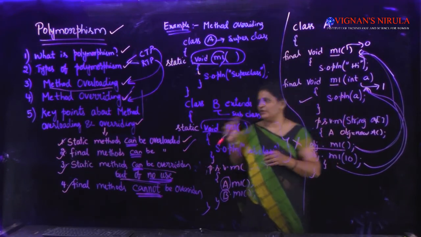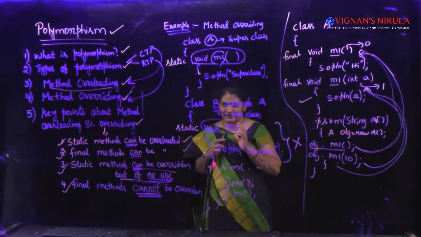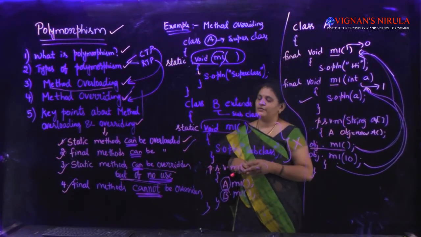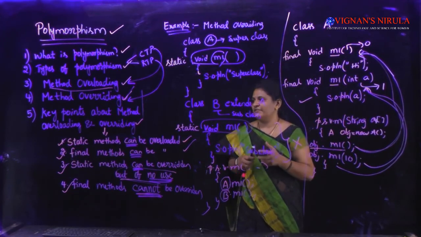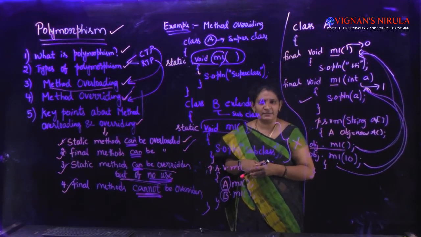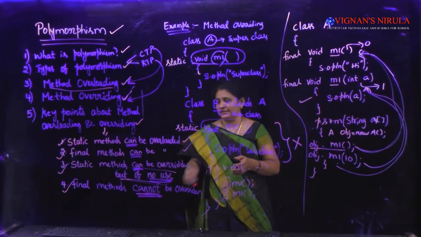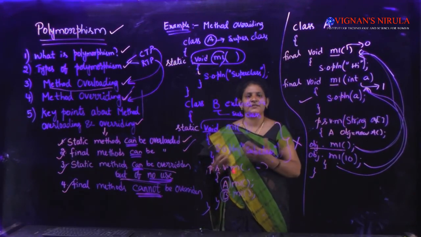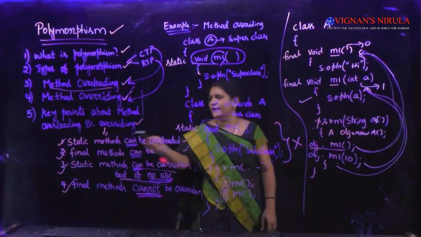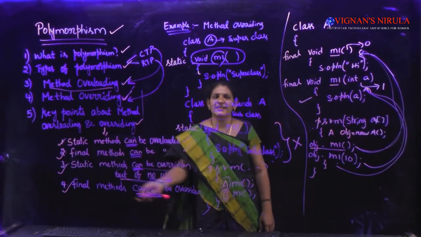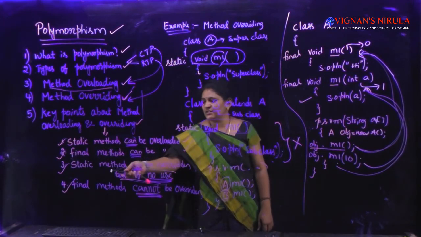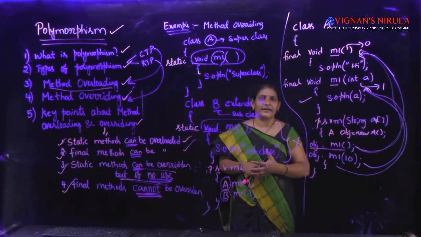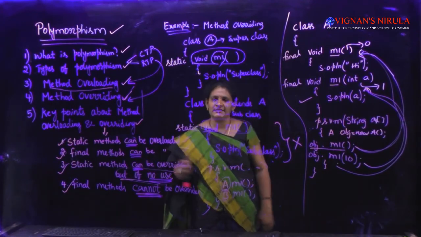So these are the four key points which you need to remember, not from an exam point of view, but for interview purposes. If anyone asks, can I override final methods? No, I cannot override the final methods. Can I overload static methods and final methods? Yes, we can overload static methods, final methods as well as instance methods. Coming to overriding static methods, we can override but of no use. That concept will be a little deviating. So we usually won't override the static methods.